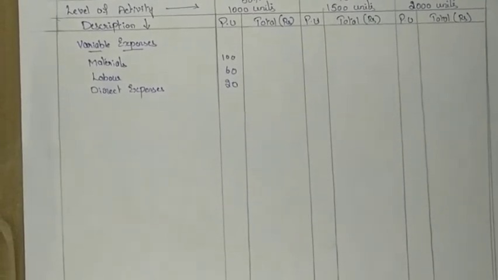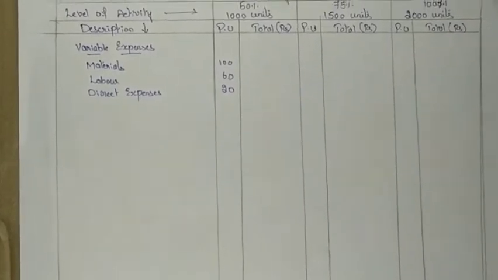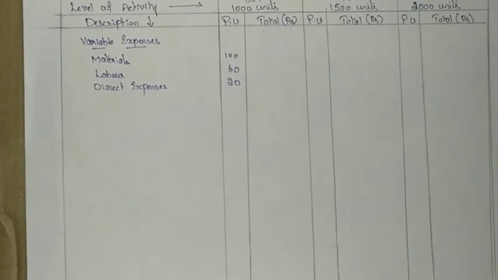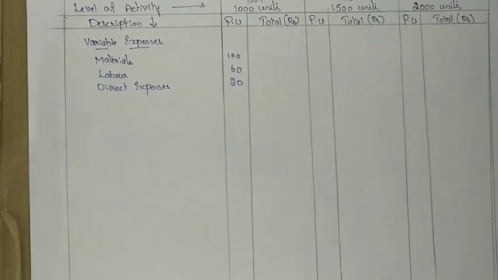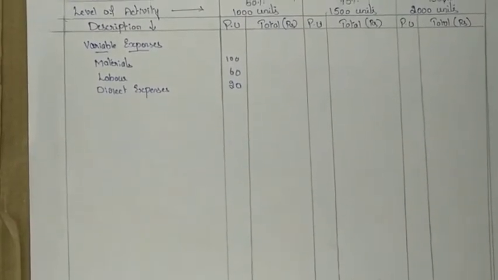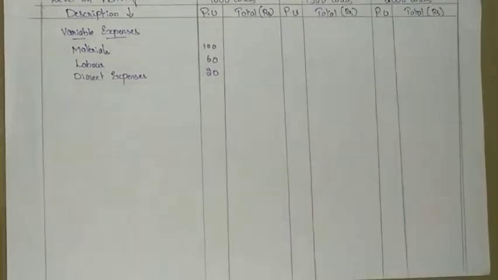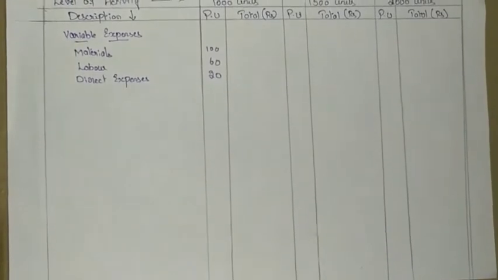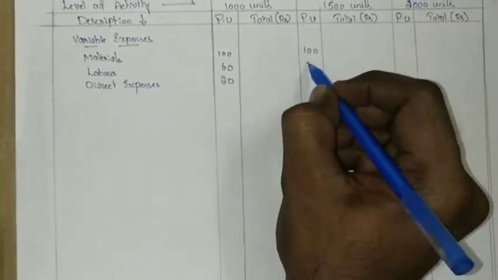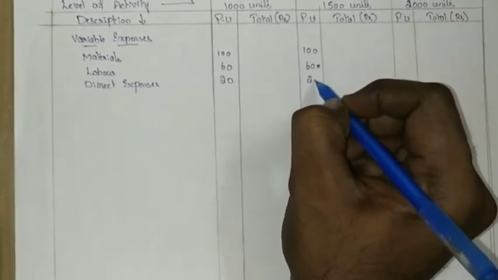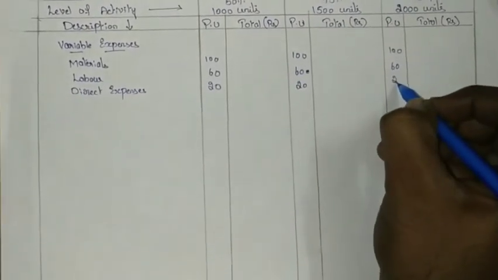But we have seen that variable cost per unit remains constant for all levels of activity. Whenever you are recording variable cost, the per unit variable cost remains constant for all levels of activity, but the total variable cost will be different for different levels of activity. So write down the same per unit cost for all the levels of activity: materials 100, labor 60, direct expenses 20.